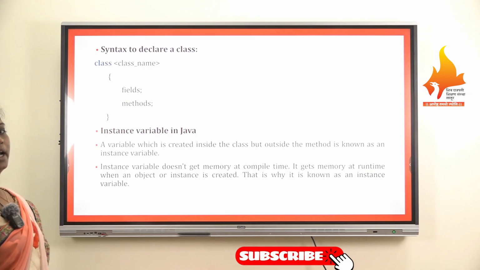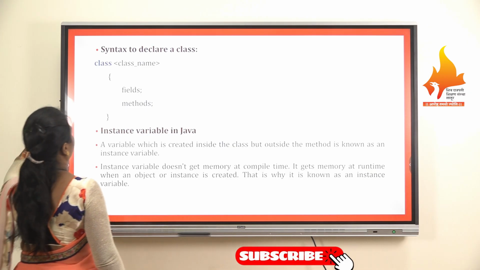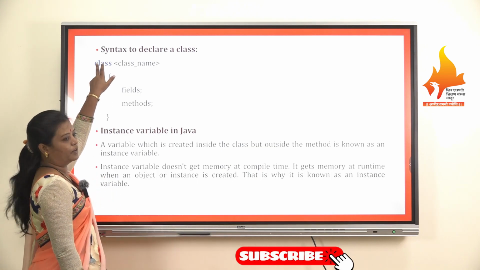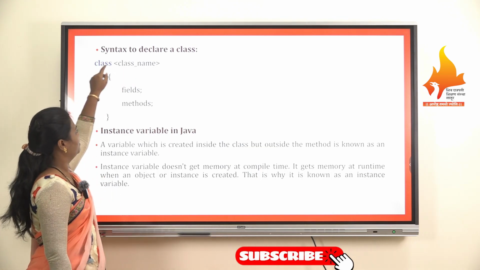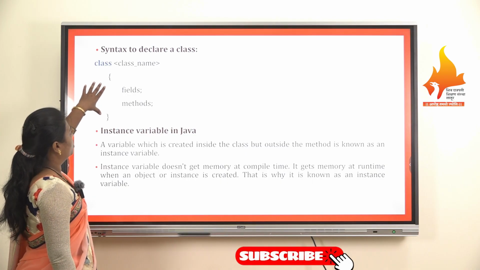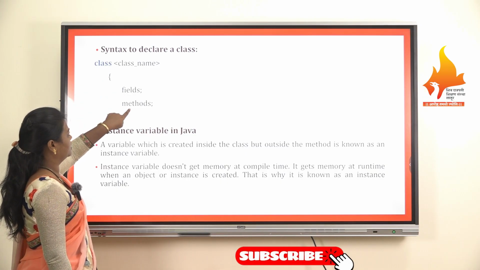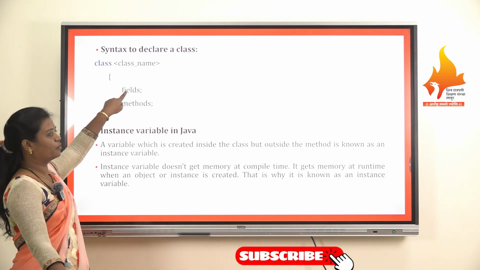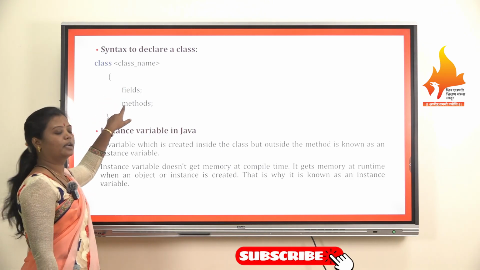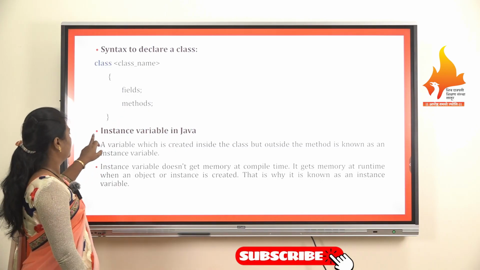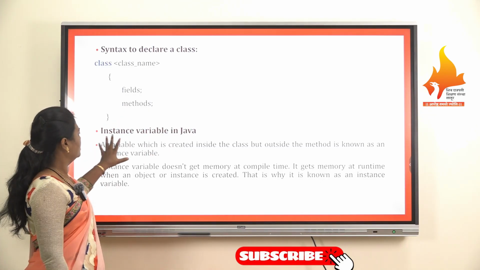So how can we declare a class? As shown in the slides, the class keyword is used, then the class name, then the block of the class is shown. The first part is fields, the second is methods. Fields are nothing but variable declarations, and methods are nothing but the functions.